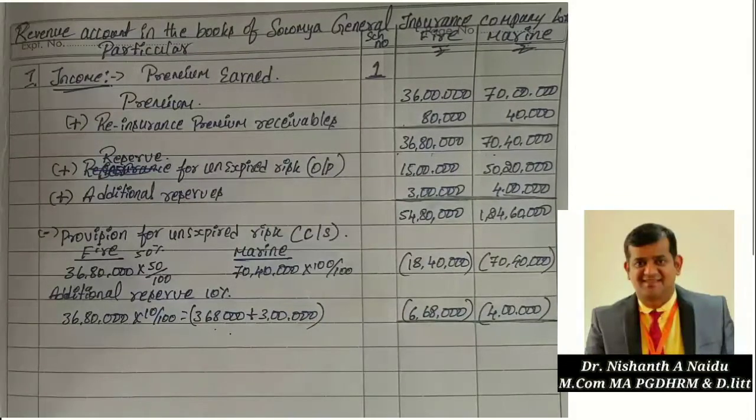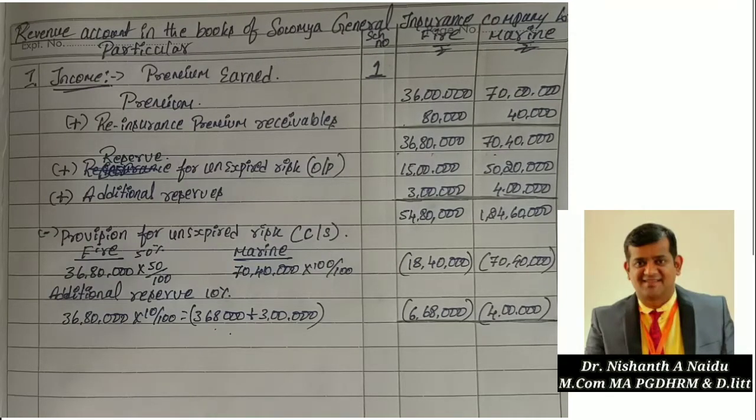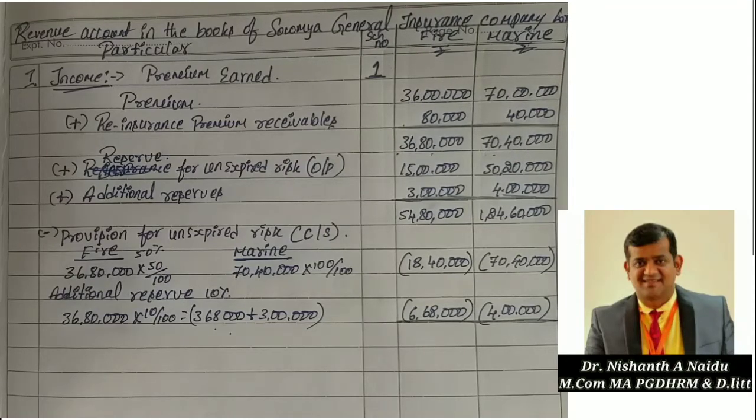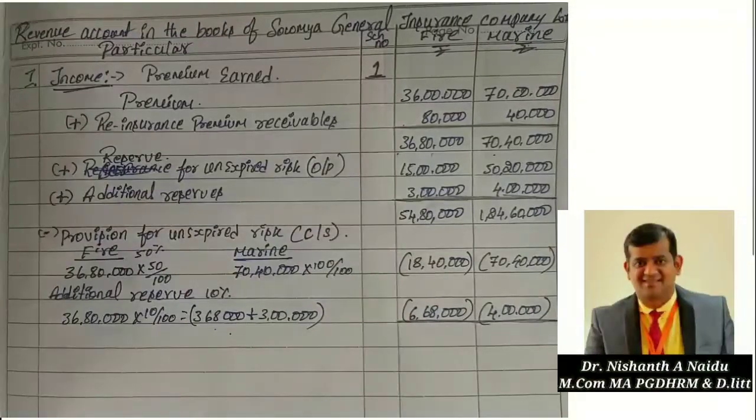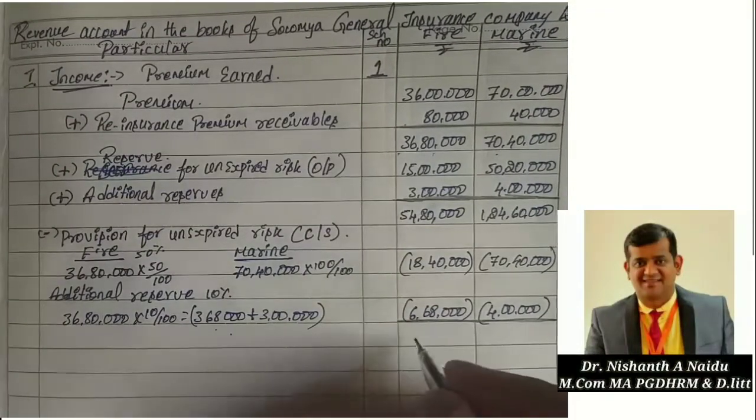Deduct. For fire, 54,80,000 minus 18,40,000 minus 6,68,000 comes to 29,72,000.